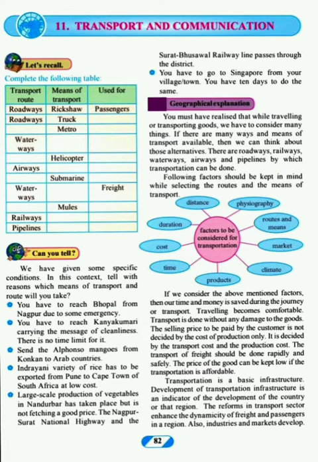So since it is low cost, you will select a means that will first take it to the foreign country, plus which is cheap. Understanding? So for such questions you need to think about which route would be beneficial. Look at what is given and what the work is, and accordingly you can select. Fine. Geographical explanation. You must have realized while traveling or transporting goods, we have to consider many things. If there are many ways and means of transport available, then we can think about those alternatives. There are roadways, railways, waterways, airways and pipelines by which transportation can be done.